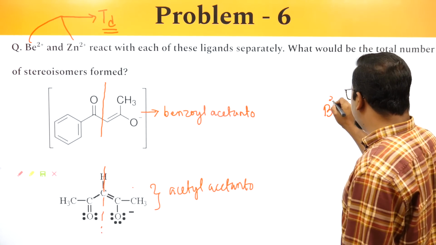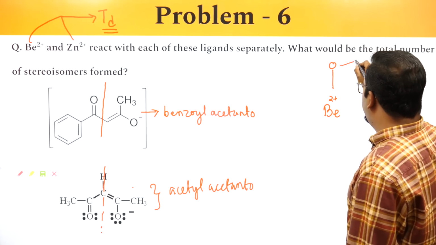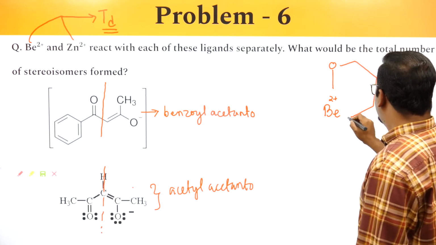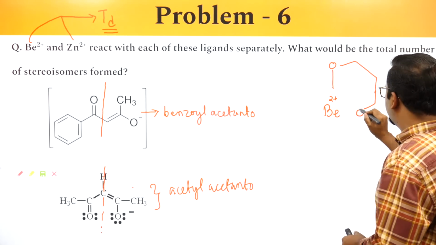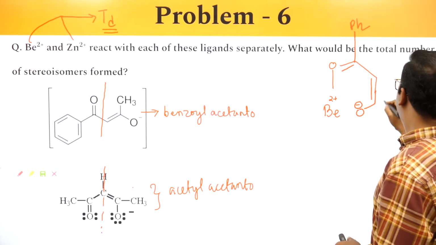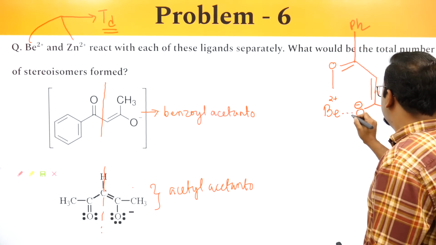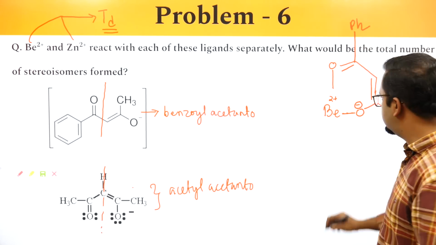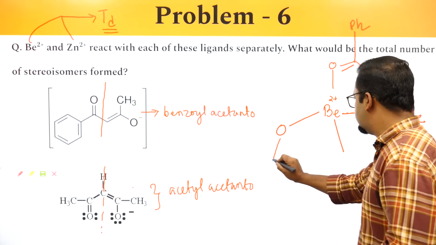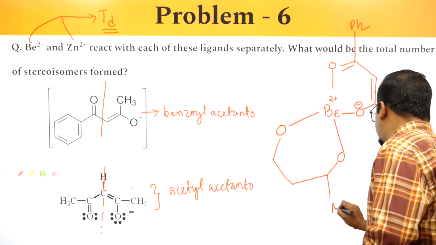So Be2+, if I draw it like this, O, there is a phenyl unit, there is a methyl unit. This is one ligand I have drawn. Next, you make something like this.